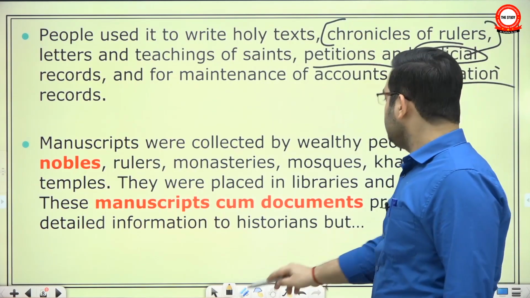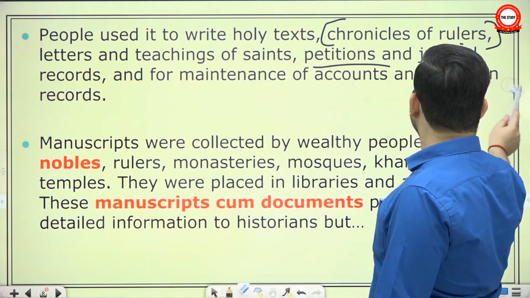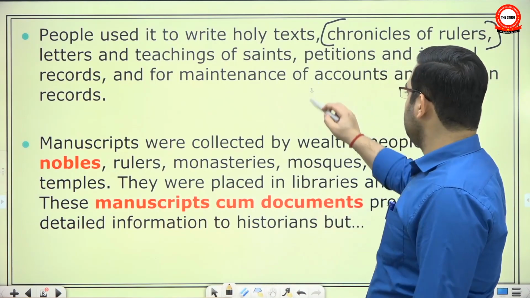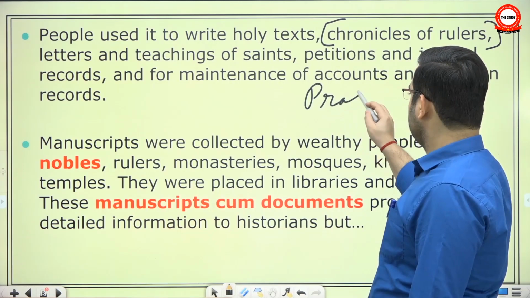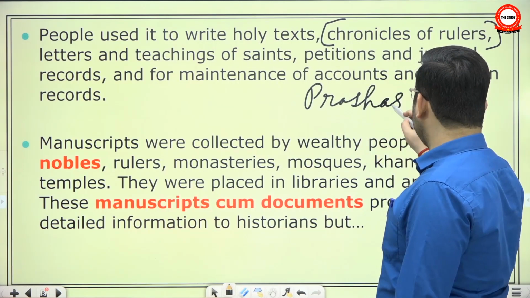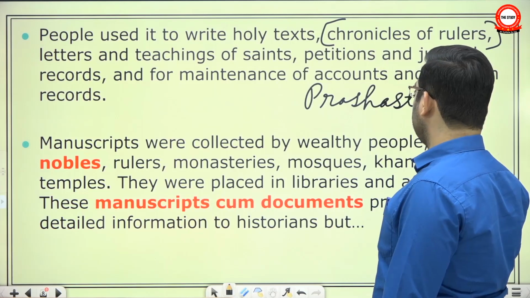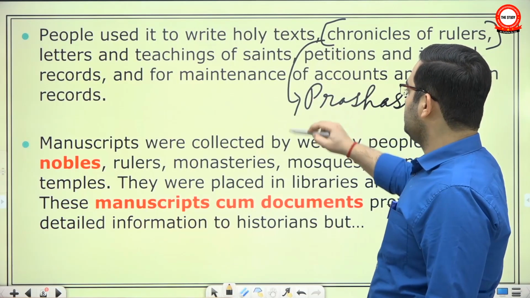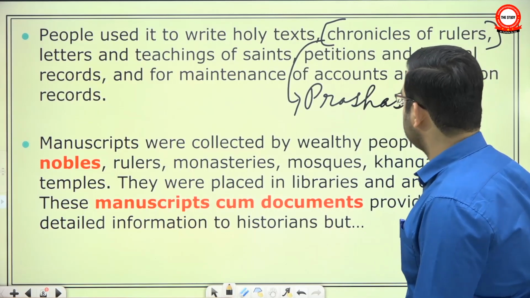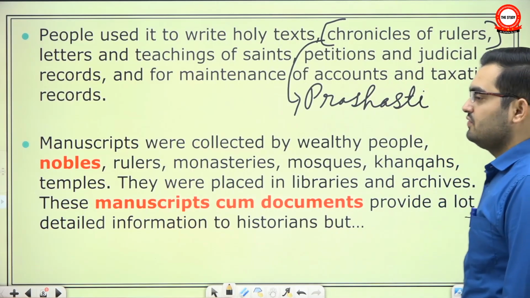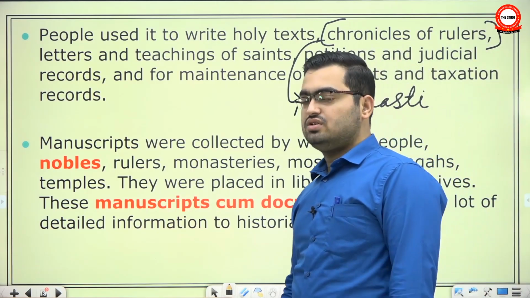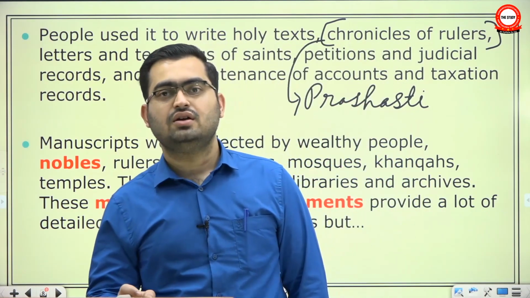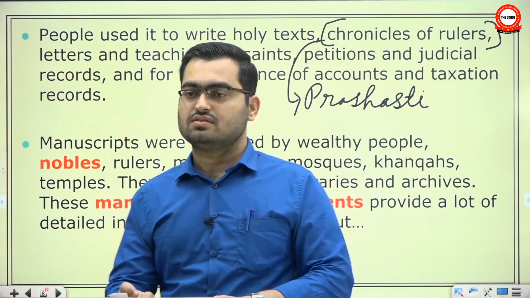Earlier, what used to happen? That we will study a prashasti or depend on some Puran that was written down much later. So earlier you depended on a prashasti. For example, Allahabad Prashasti, Prayag Prashasti, or the Prashasti of Gautami Putra Satkarni, or Rudradaman's Prashasti, or Prashasti of Pulakeshin II, to understand the chronicle of kings.